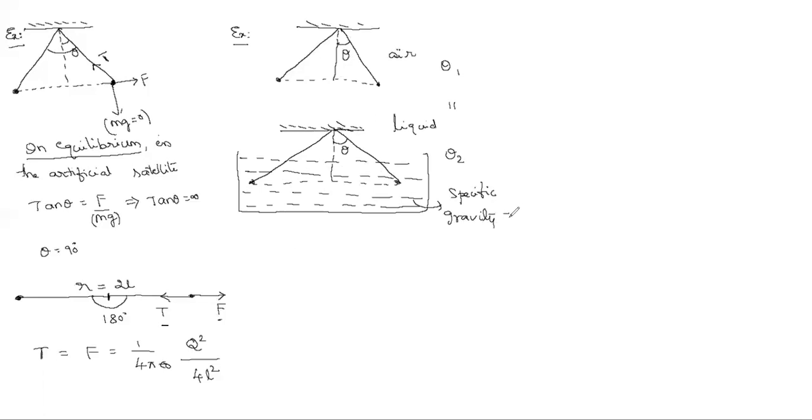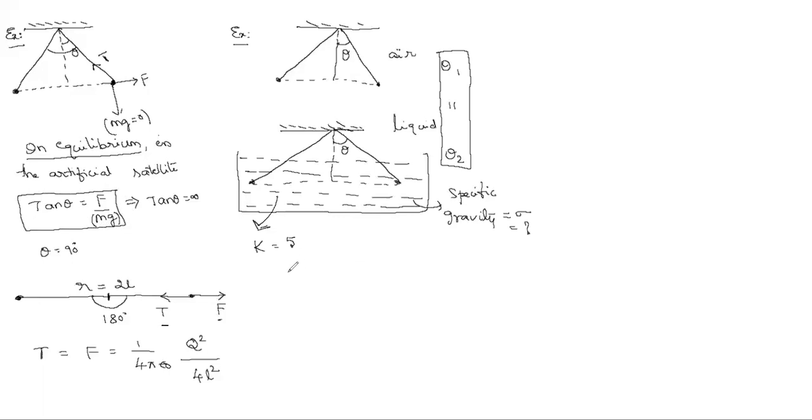Specific gravity of the liquid, generally we represent it as sigma, equals how much? Take the dielectric constant of the liquid K equal to 5. This is the question given previously. Here, knowingly or unknowingly, he gave some information for us. Theta 1 equals theta 2. Already I have one formula: tan theta equals F by mg.